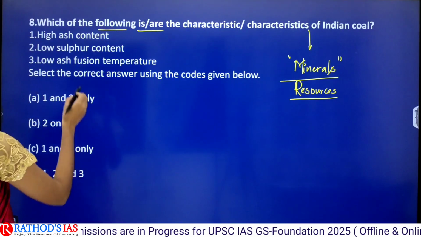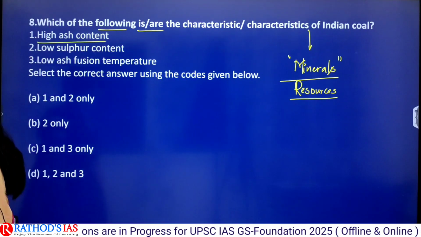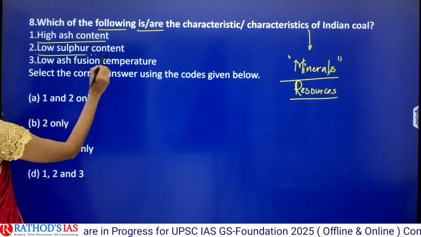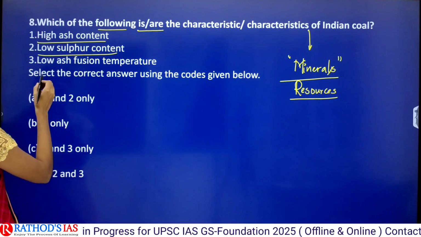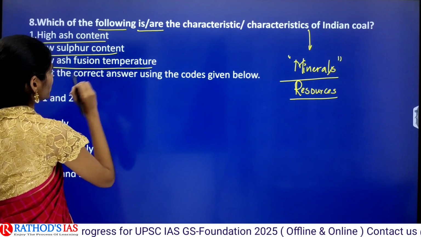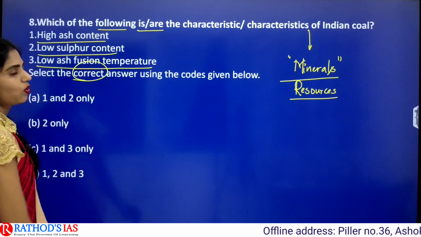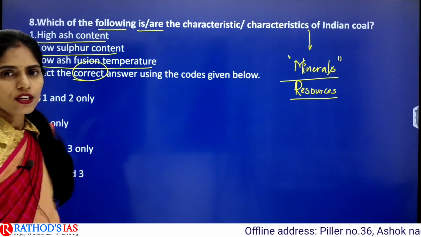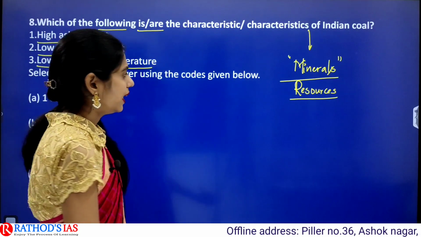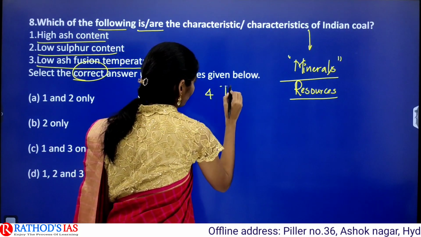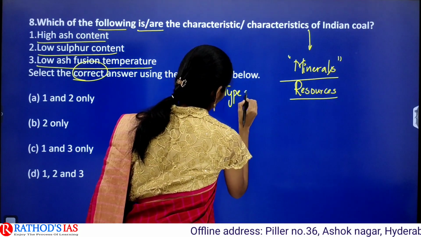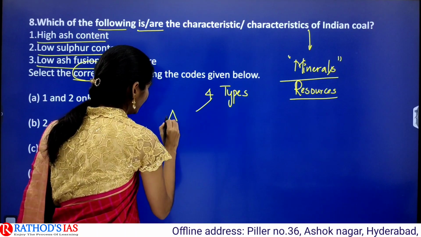The first statement is high ash content. The next one is low sulfur content. And the third statement is low ash fusion temperature. You have to select the correct answer using the codes given below. If we are talking about coal, we have 4 types of coal. We have anthracite.